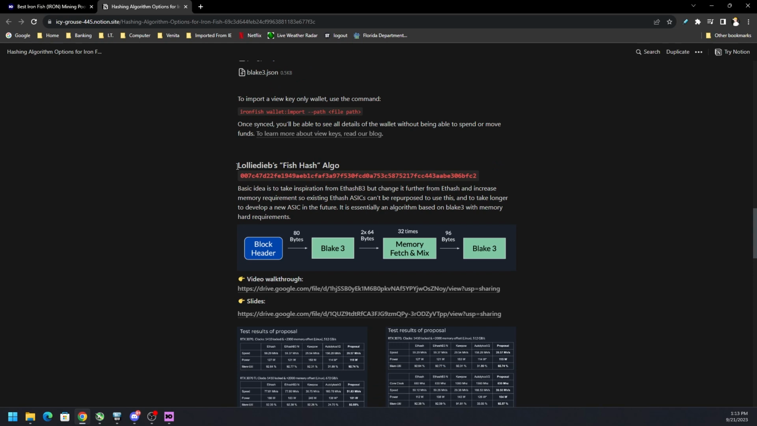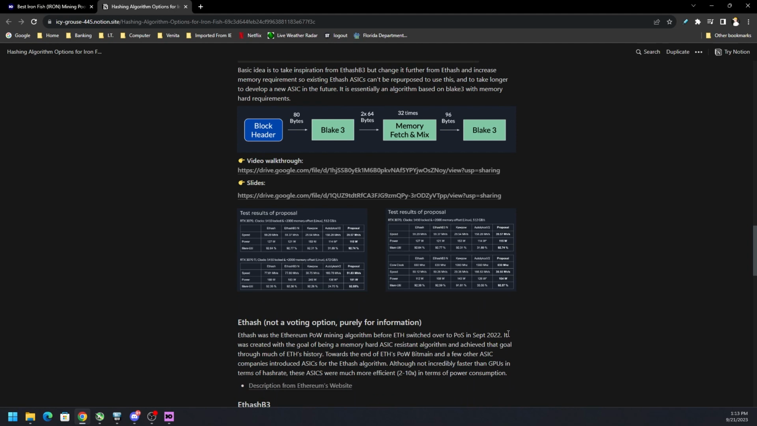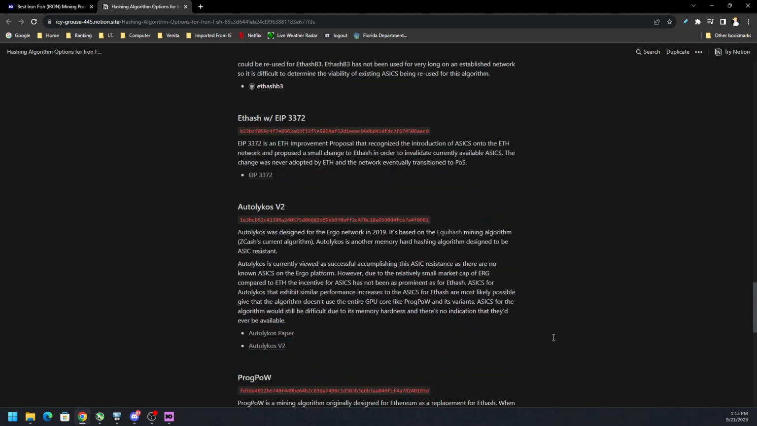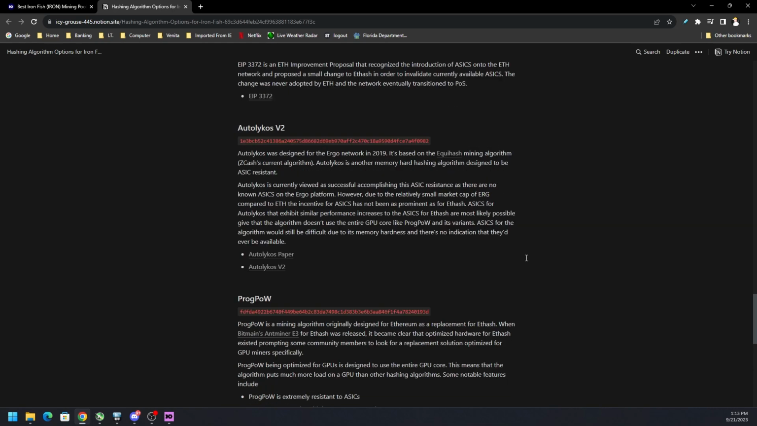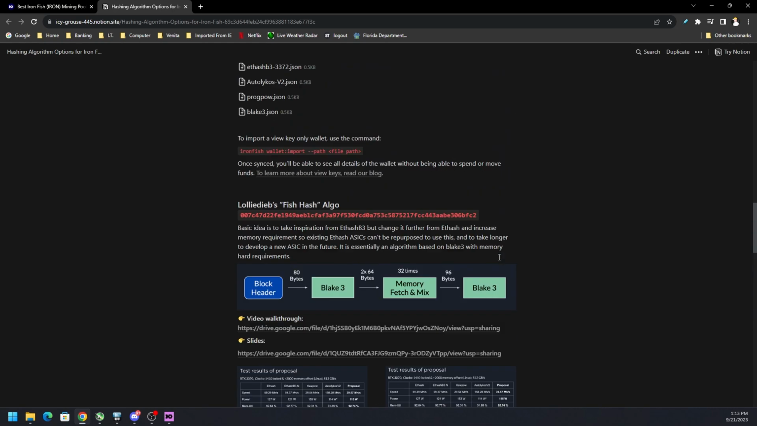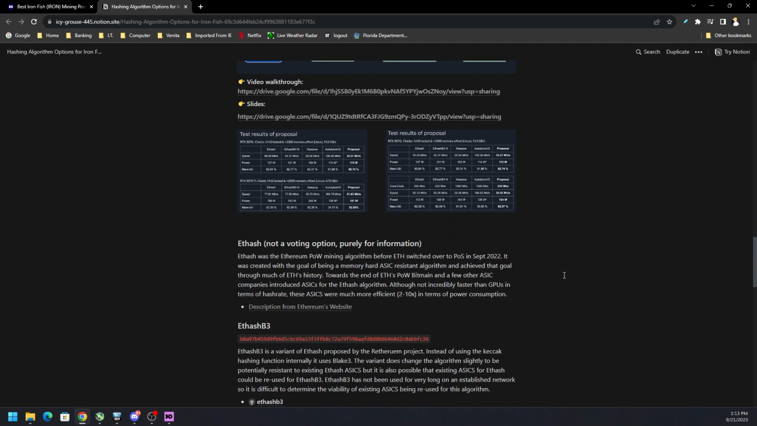If you want some more information about the algorithm, the participation, all that stuff, they got video walkthroughs, slides, and all that stuff. Well, I know ProgPoW is a little bit more core intensive and might use a little bit more power than some people might like. But to me, that's one of the better choices besides the one that I like, which is the fish hash algo. But don't pick what I like, pick what you like, and go forth and vote accordingly.